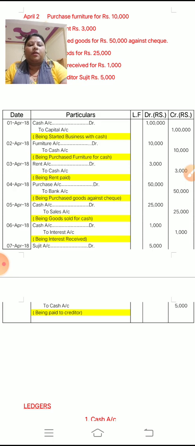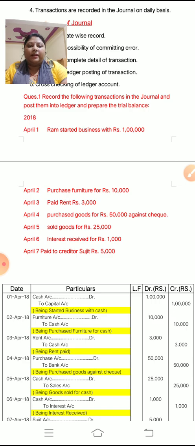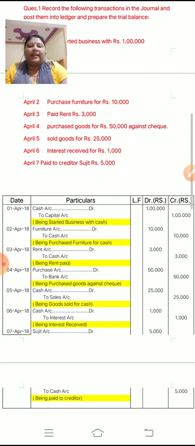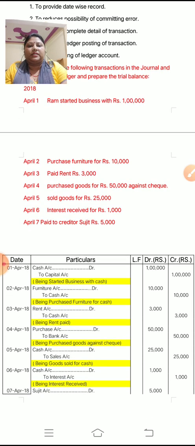Children, one thing you have to do for better understanding of this ledger account. Take out your rough notebook and pen, and pass the necessary journal entries of these transactions.